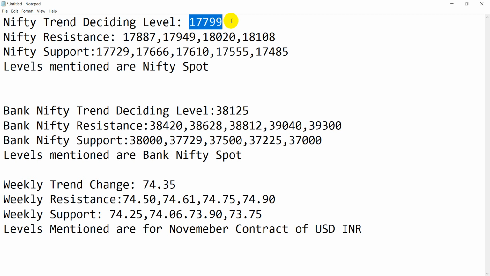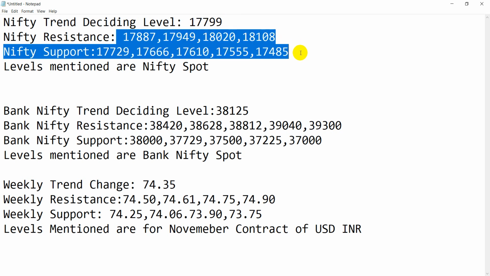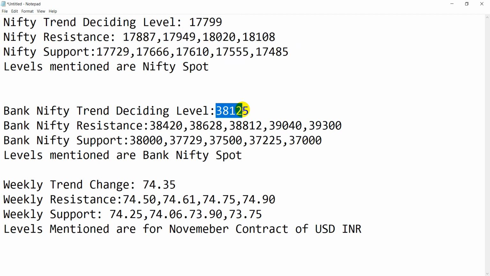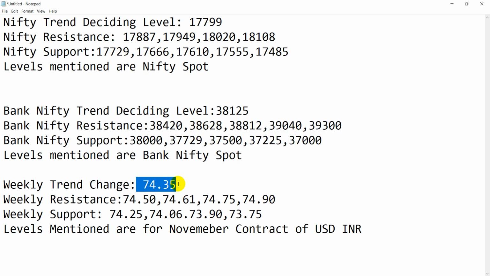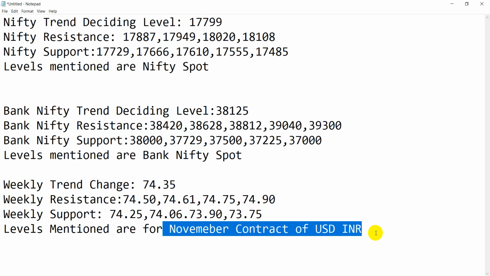17,799 for Nifty. These are the targets on upside and downside. Bank Nifty 38,125. Mind you, both these levels are cash levels. 38,125 is very important for Bank Nifty, and these are the levels I'm looking out for on upside and downside. And 74.35 for USD INR, and these are the levels for November contracts of USD INR.